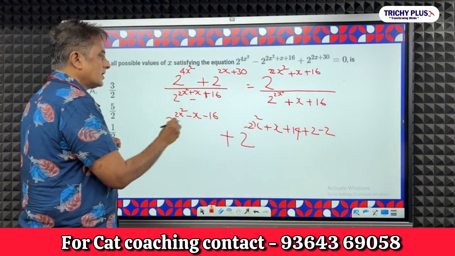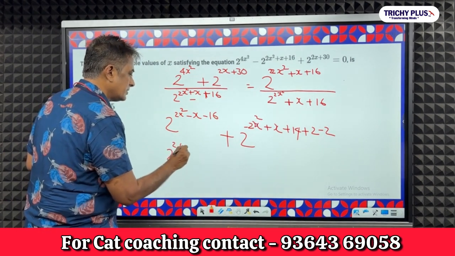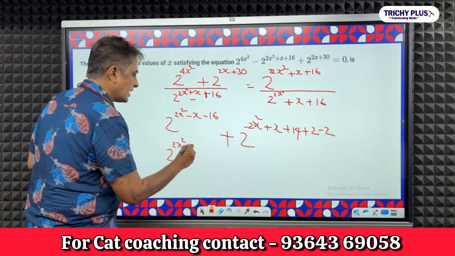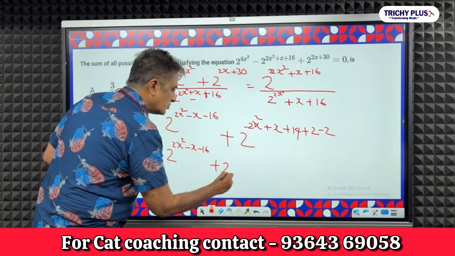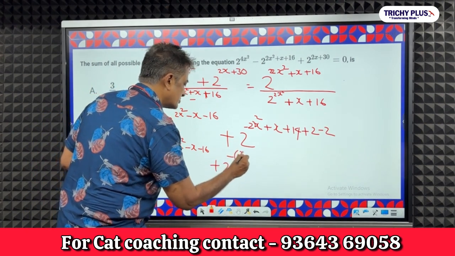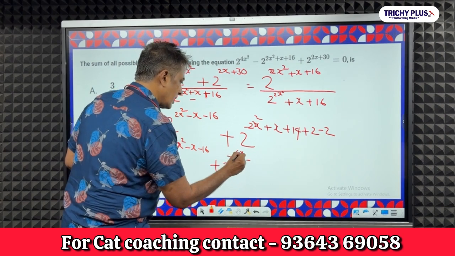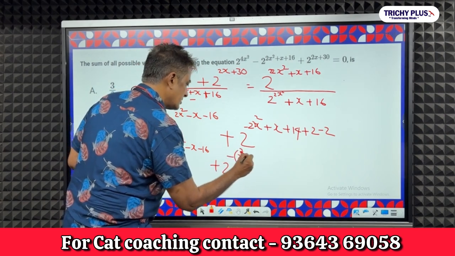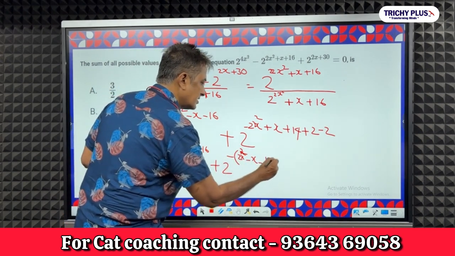Now I change the sign here. So I put here 2x squared minus x minus 16 plus 2. Bring this minus sign outside. So you have 2x squared, sorry, x squared minus x minus 16.